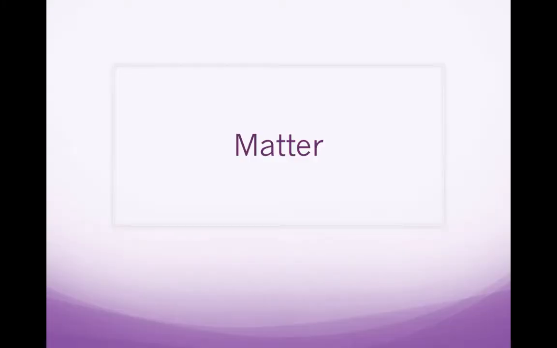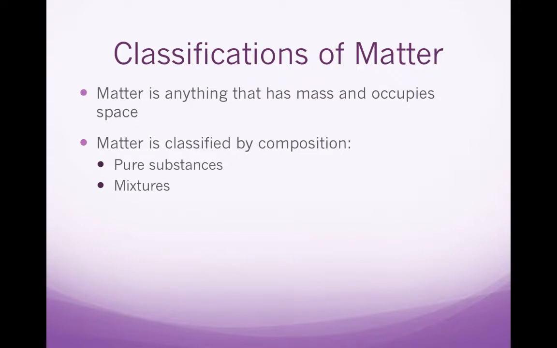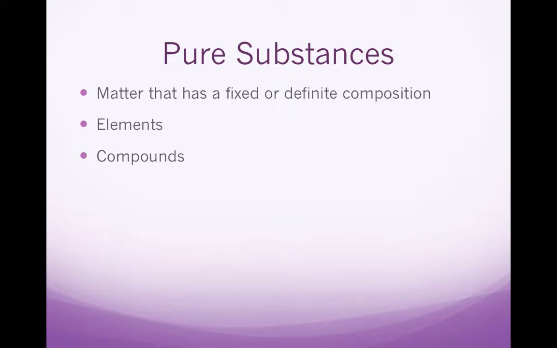Okay, let's talk about matter. Matter is anything that has mass and occupies space, and we classify matter by composition. There are pure substances and there are mixtures. Pure substances are matter that have a fixed or definite composition. There's two different types of pure substances, elements and compounds.